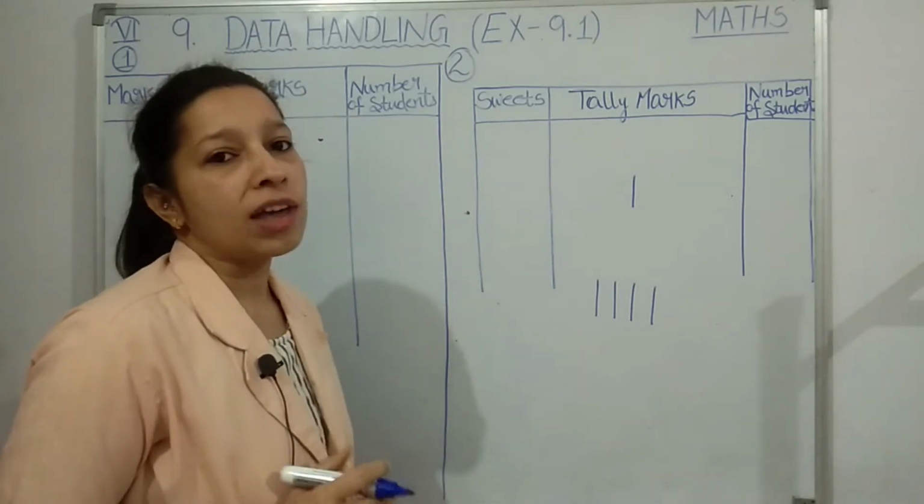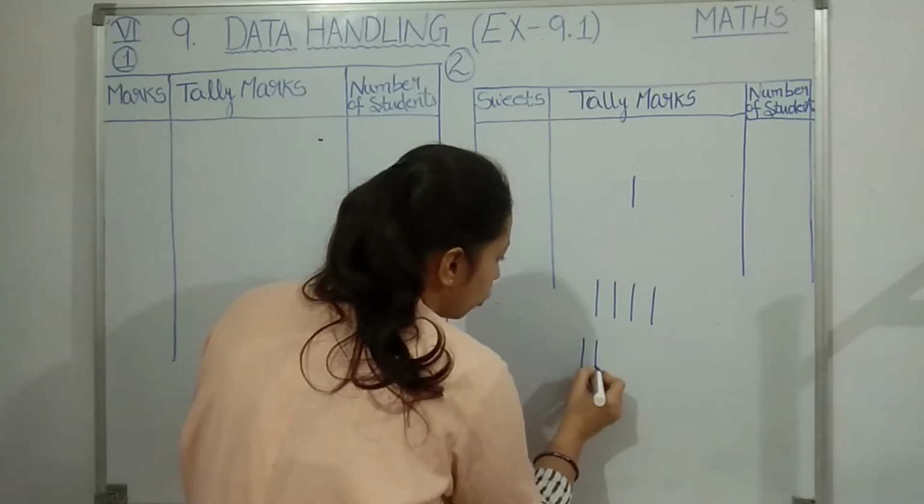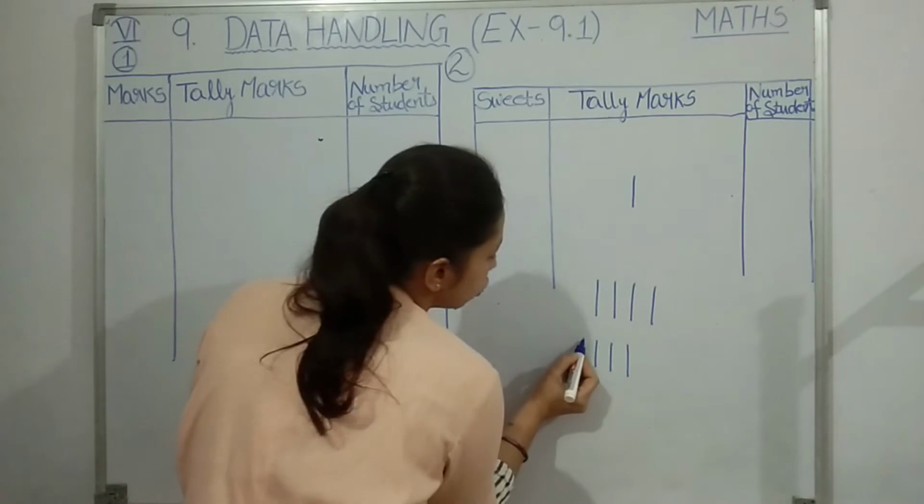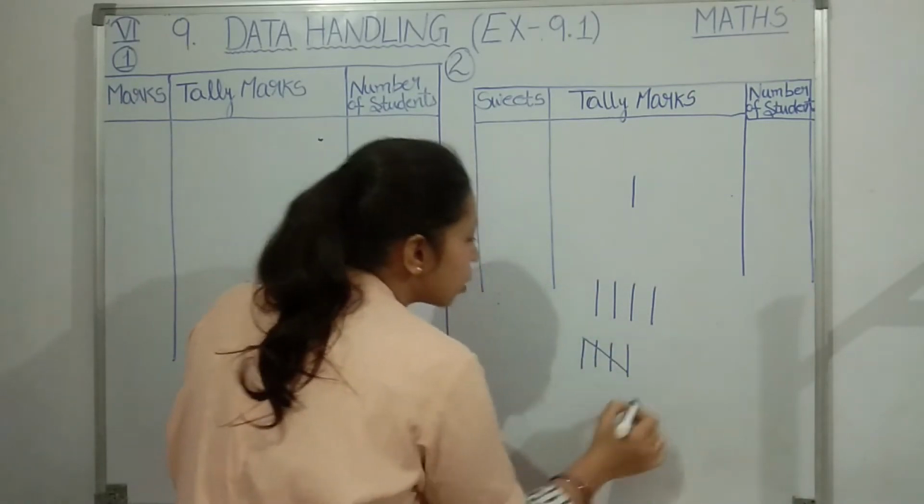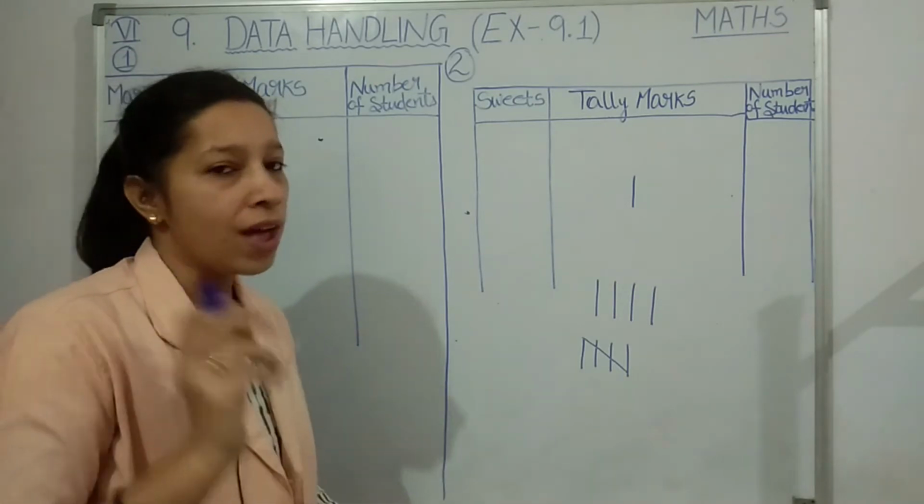Understood, students? Now if I want to show 5 pens, then 5 strokes you are going to draw. But the 5th stroke, you are not going to draw it vertically. The 5th stroke will be diagonal. This shows a group of 5 units, students. Okay, this shows a group of 5 units.